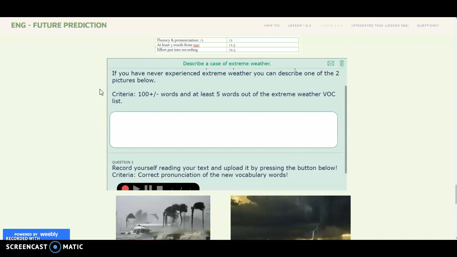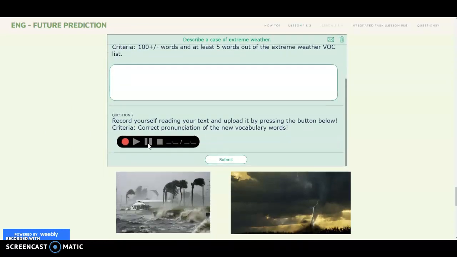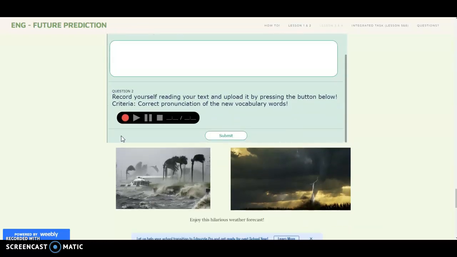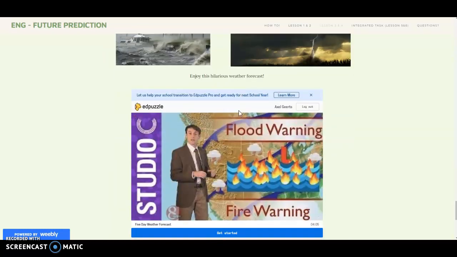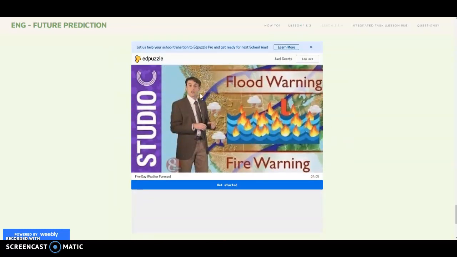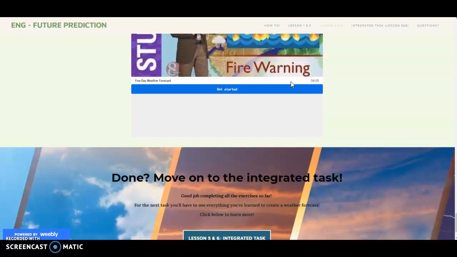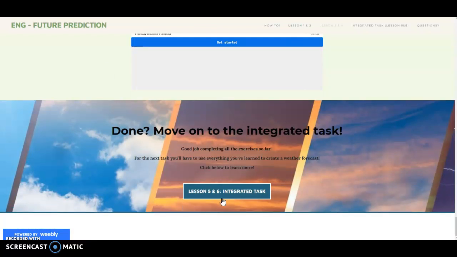After you're done with this, the criteria for it are here. You'll have to record yourself rehearsing this and send it in to me. I will be grading this exercise on 5 points, and you can see the criteria for it here. 2 points for fluency and pronunciation, 2.5 points for using 5 words from the vocabulary, and half a point for the effort put into the recording. And then to top it all off, there is a hilarious video of a weather forecast that I'm sure you'll enjoy and love. Once you're done, there will again be a link to the integrated task down here.